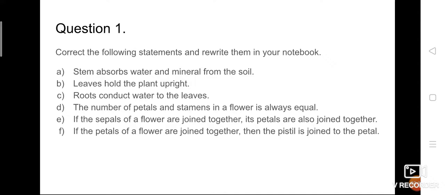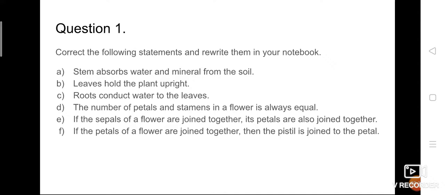Then statement D. The number of petals and stamens in a flower is always equal. The given statement is wrong. There is no rule that the number of petals and stamens present in a flower should always be equal. So what we have to write is: not always equal. Sometimes, very rarely, it may or may not be equal, but there is no rule that it should always be equal.